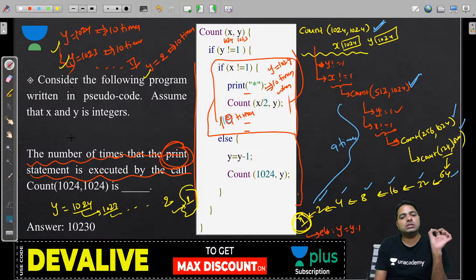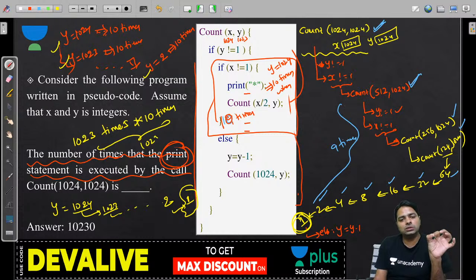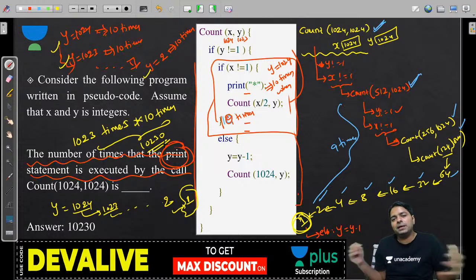So almost 1023 times we execute the count by changing the y value, and each time it prints 10 times, so it is going to be 10230.